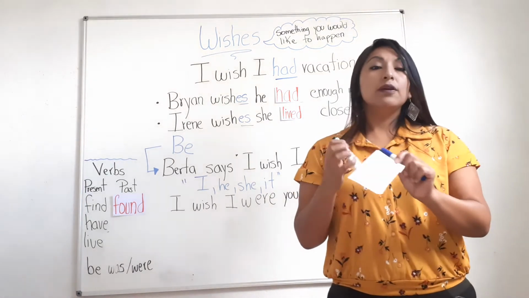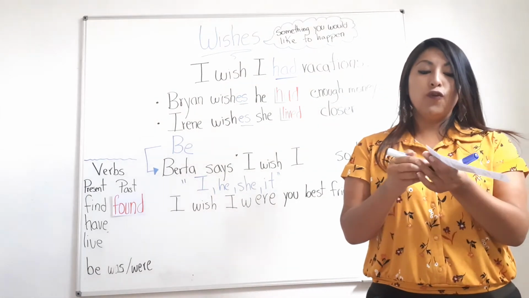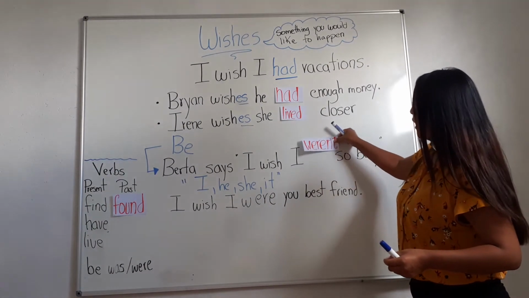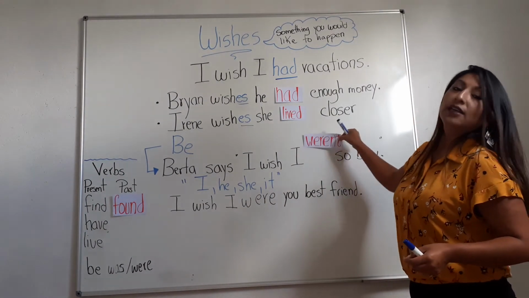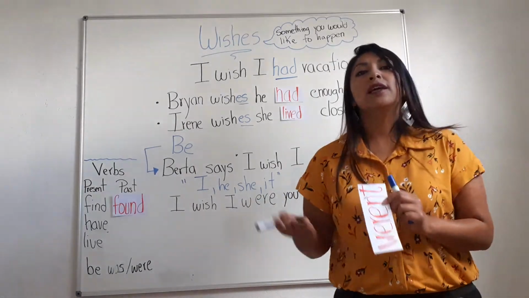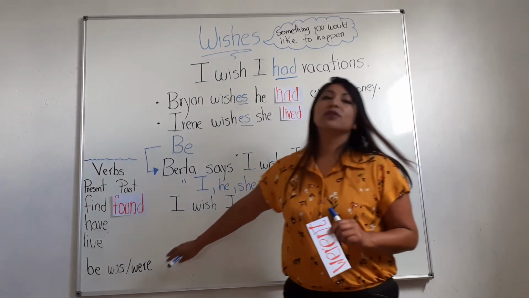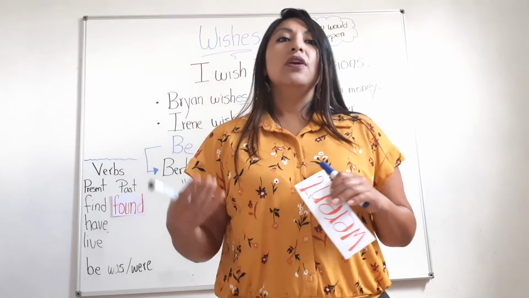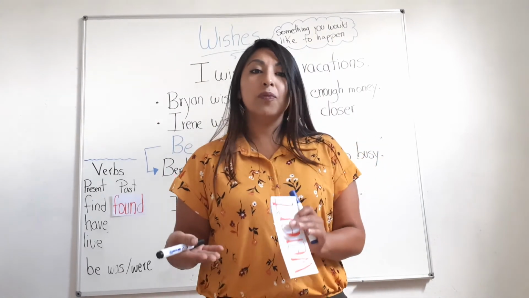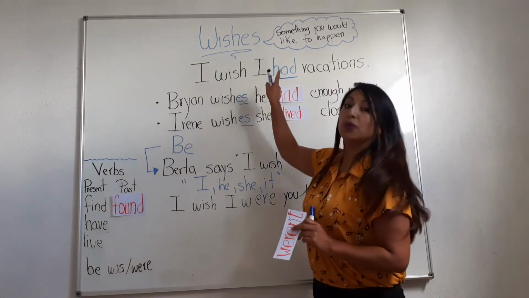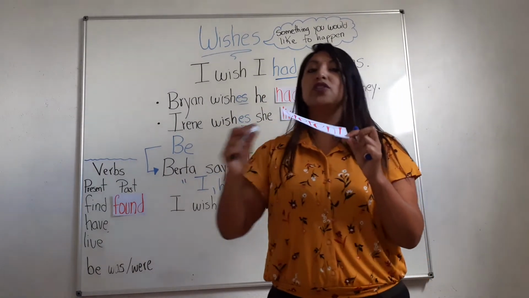This is very, very important because it's like a rule for wishes. You are gonna ask, it doesn't match, because normally we use she was, he was, I was, and they were, we were for plural. In this case, talking about wishes, we are gonna use just were.